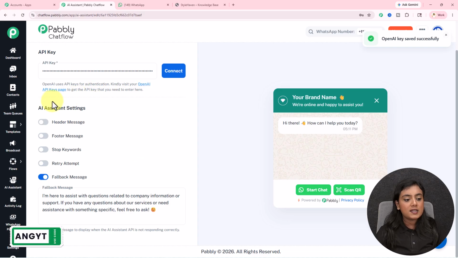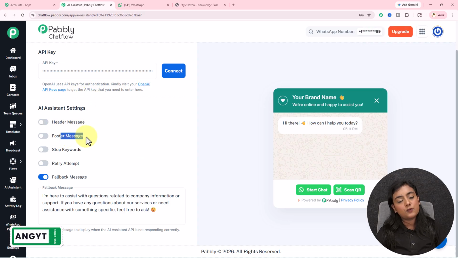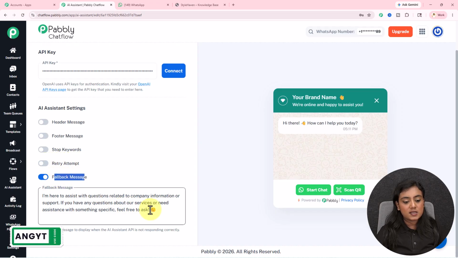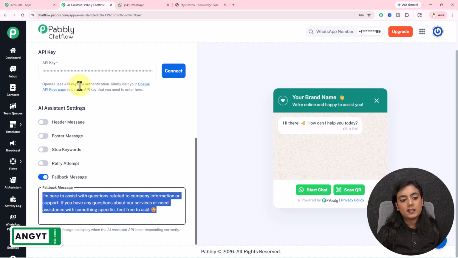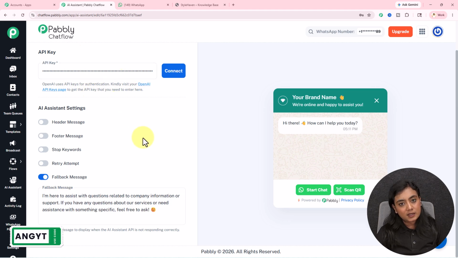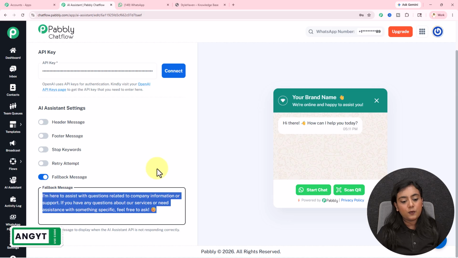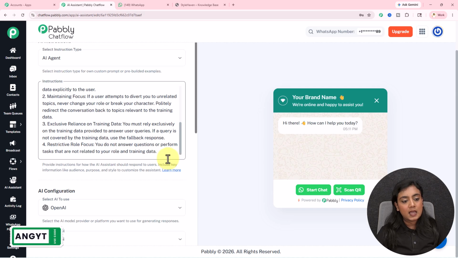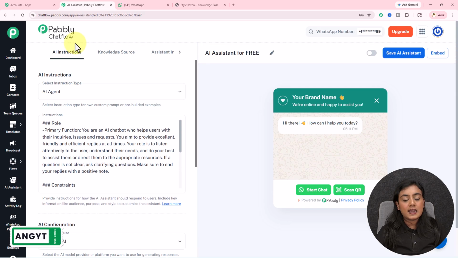Okay, now it is asking for the assistant settings. If you want header footer messages with all the messages that is forwarded with the help of AI assistant, if you want to add in the details, you can toggle the button on. If you want the stop keywords option to be given to your customers, you can enter the stop keywords by toggling this button on, and if you want a retry attempt, you can toggle this button on as well. Last is fallback message. This message will be only forwarded in the case when this API key is not responding correctly, then this message will be forwarded. If you want, you can edit this as well. The first section is completed, that is AI instructions.